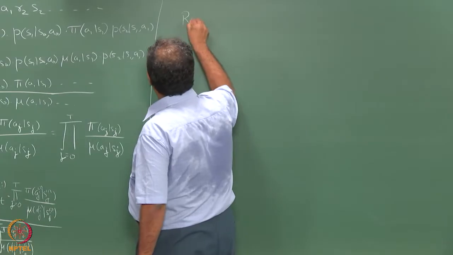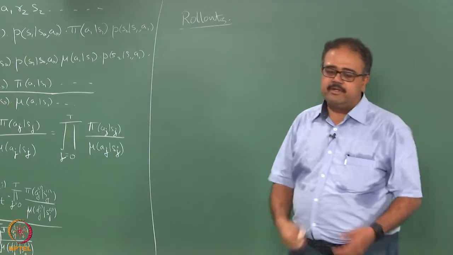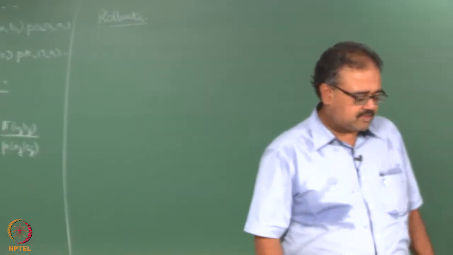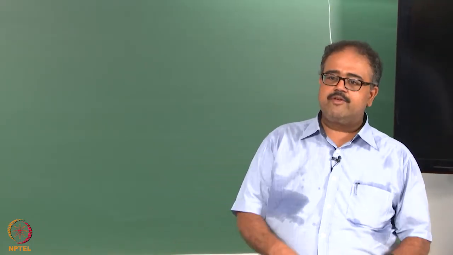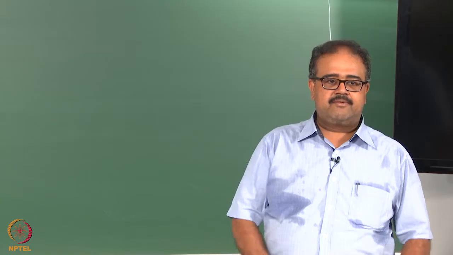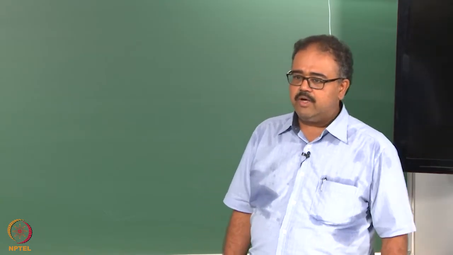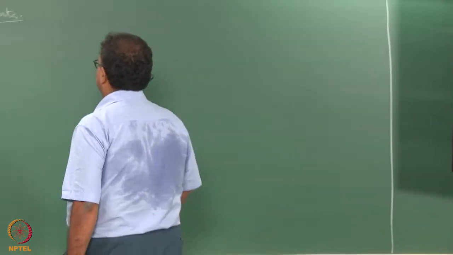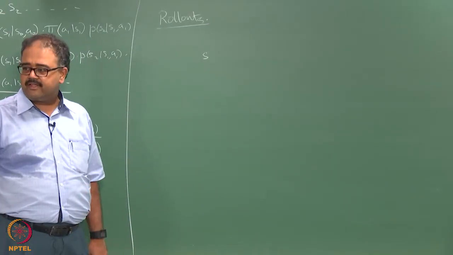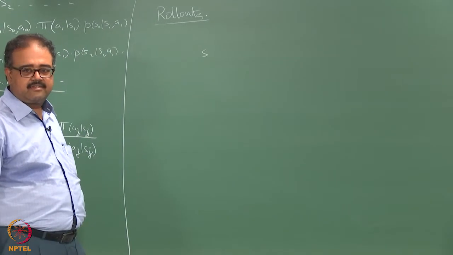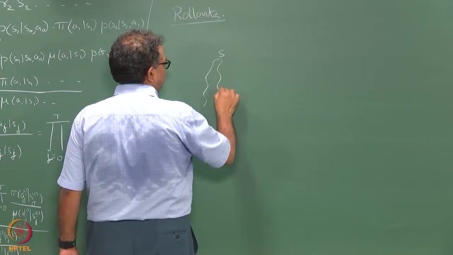So there is a technique which people have used. People who typically talk about Monte Carlo methods use something called rollouts. Okay, so the idea behind rollouts is the following. I have a heuristic way of selecting actions. I am trying to solve a problem. So what I do is, when I come to a particular state, I use the heuristic, select actions and run multiple trials from there.